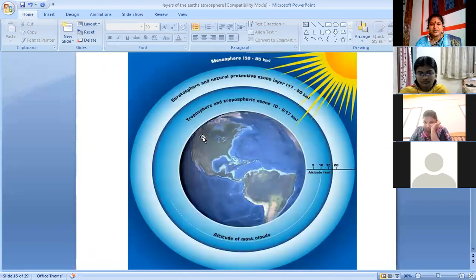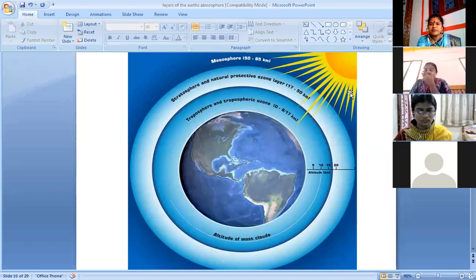Look at this slide also. How altitude of most of the clouds here. See, North America and South America, we could see here. Troposphere and tropospheric ozone, 9 to 17 kilometer. Then stratosphere and natural protective ozone layer from 17 to 50 kilometer. Then mesosphere, next we shall see.